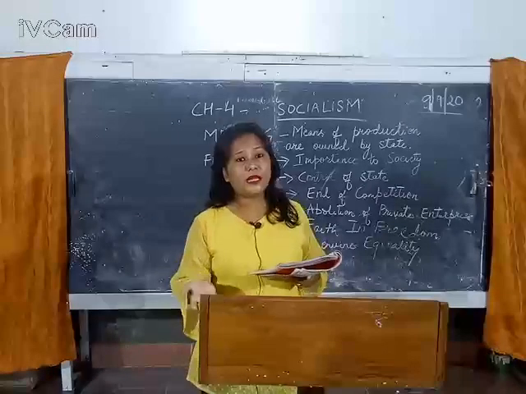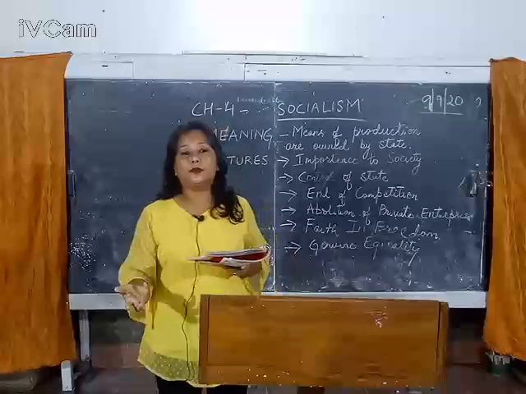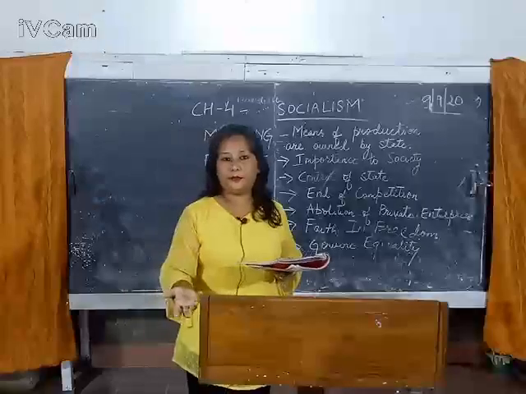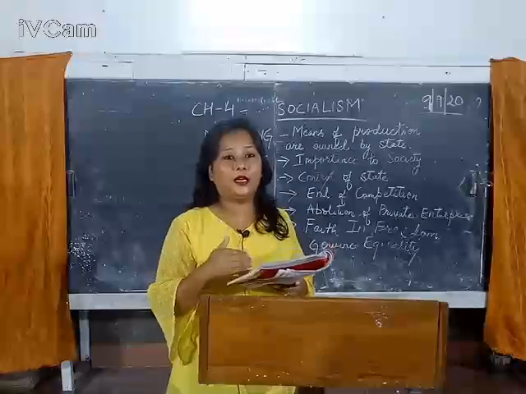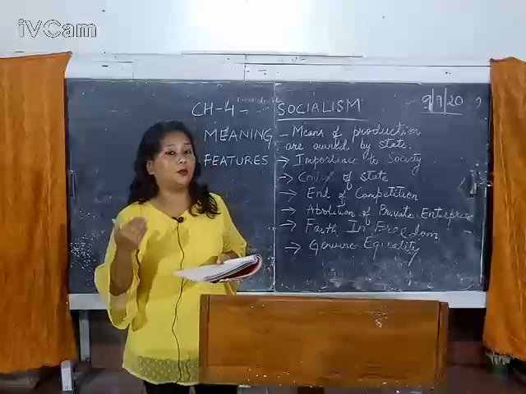Understood? Now, liberalism, which I explained, is something related to liberty, or you can say freedom. Whereas socialism is totally different from liberalism. Why?